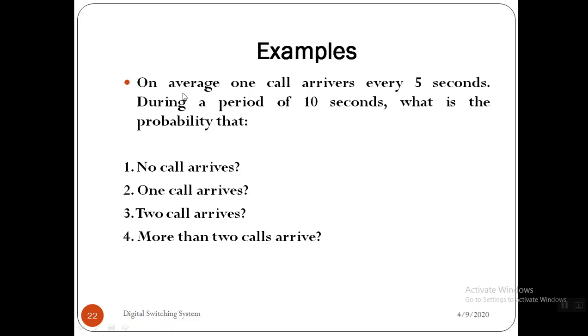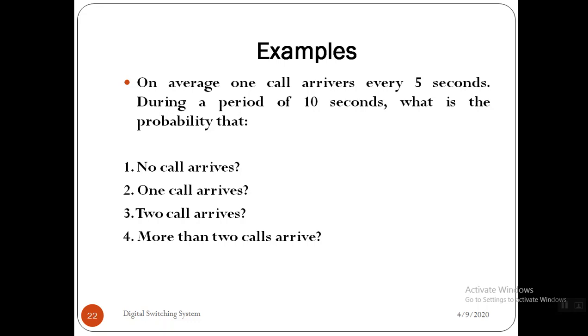What are the given terms? On average, one call arrives every 5 seconds during the period of 10 seconds, right? So the total period is given as 10 seconds. A call arrives every 5 seconds. Then within this 10 seconds, how many calls arrive? Two calls, right?